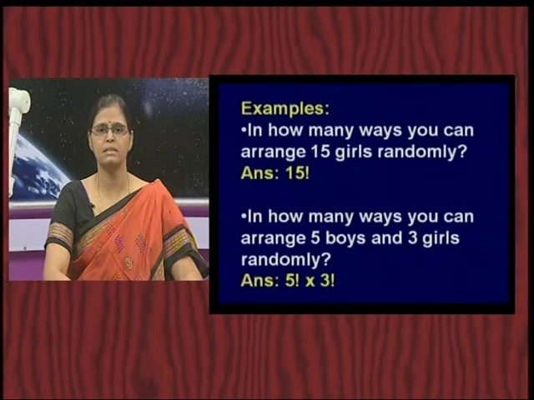In how many ways can you arrange 5 boys and 3 girls randomly? For 5 boys, it is going to be 5 factorial, and for 3 girls, it is going to be 3 factorial. Therefore, the total number of possible arrangements would be 5 factorial into 3 factorial.